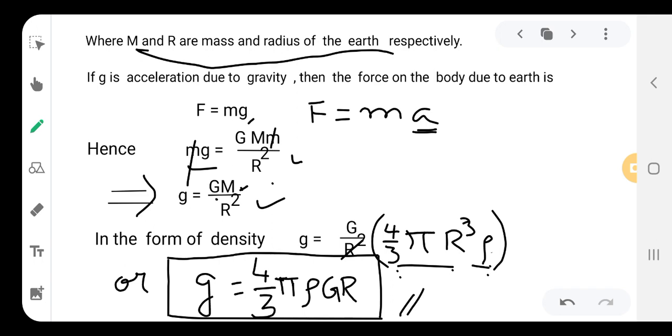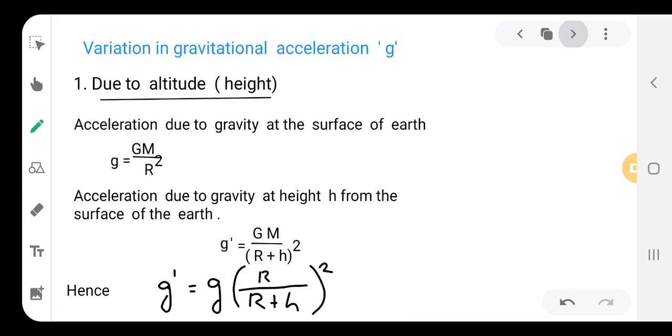So if we get the rho value, G value, and R value, G is a constant, R we can get, and rho is the density. That is the value we will get. So when we substitute all these constant values, we can get the acceleration due to gravity of the earth, that is 9.8 meter per second square.